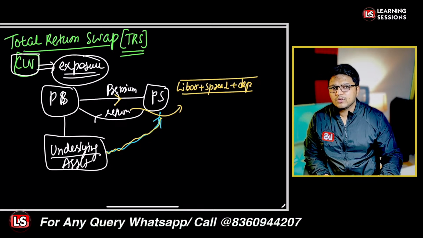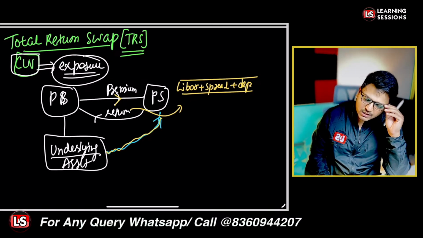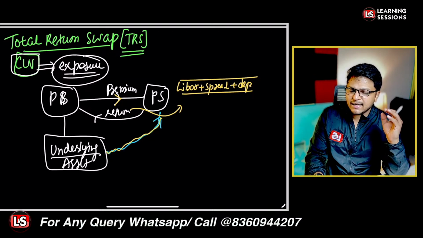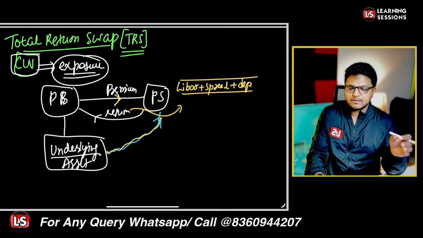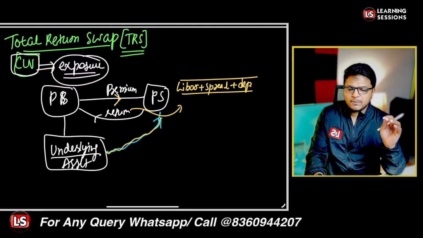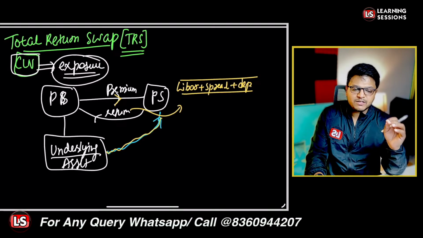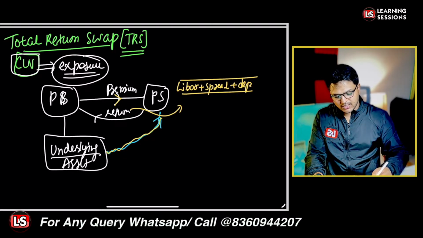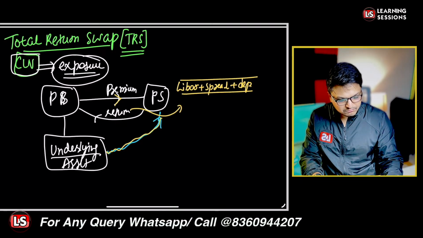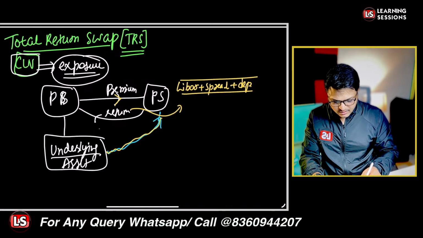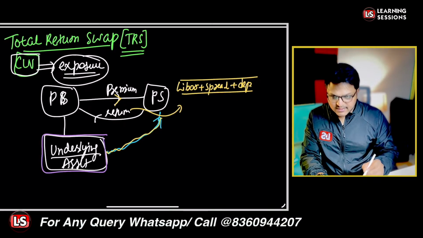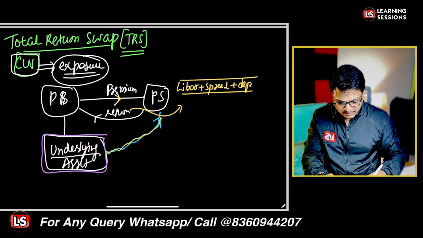So in that scenario, the protection buyer is actually receiving a fixed stream of income, and if there is any up and down in the incomes or in the particular recoveries from the underlying asset, that is to be borne by the protection seller, right? So the total return swap is actually representing an off balance sheet exposure replication on the financial asset. So here we are having this one as a particular asset over there, but the exposure was created in the books of the protection seller.